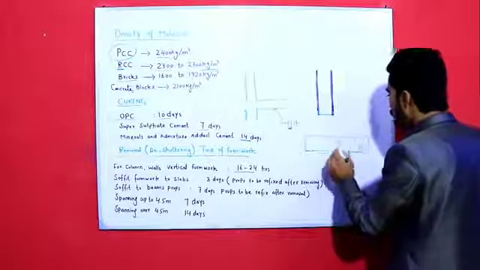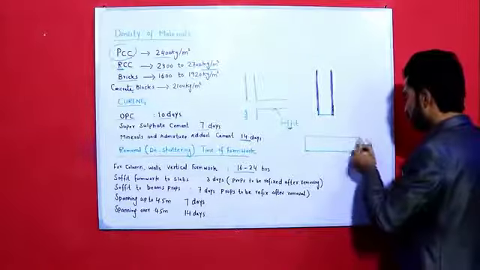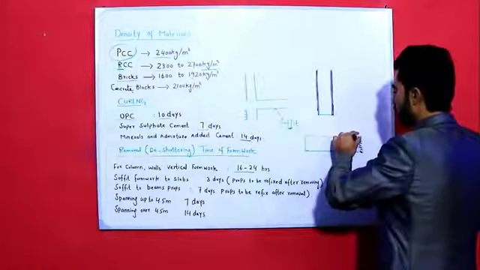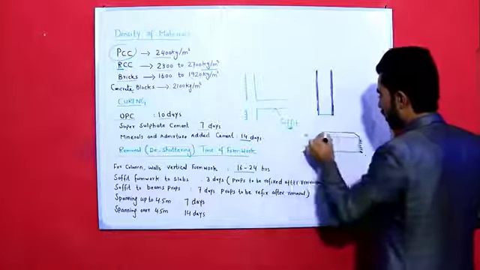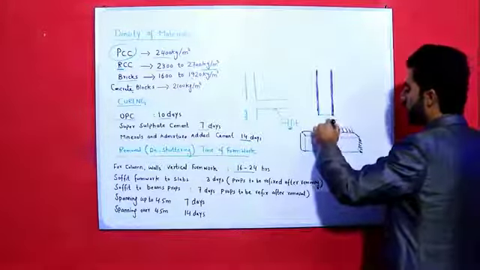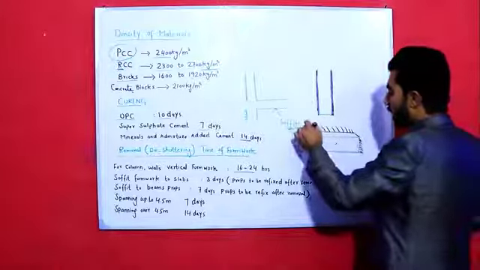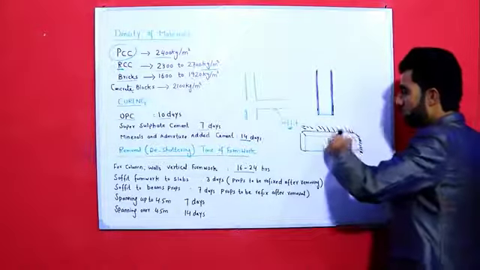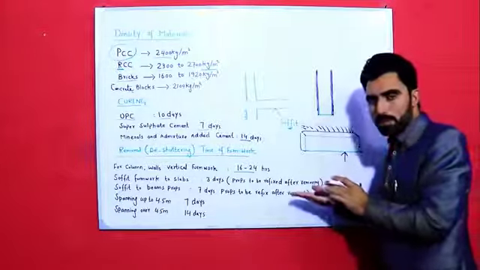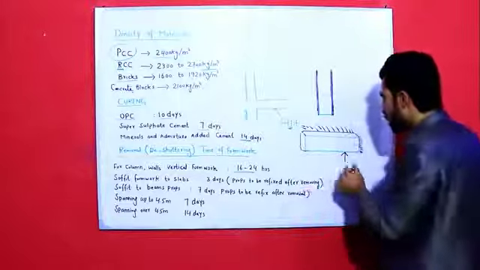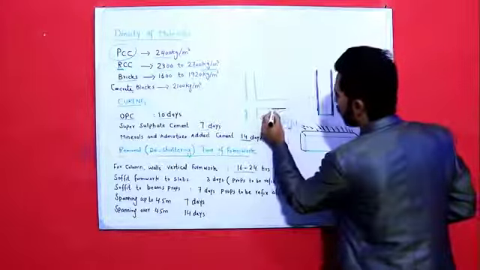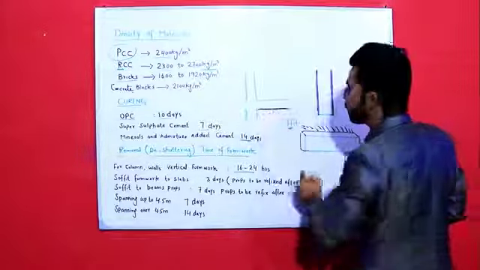So for beam, vertical formwork is on this side, this one, this is vertical, and also on the other side here, you can see. Okay, not the top, one side, and also this side, this is called vertical formwork. But at the bottom, horizontal formwork is called soffit for slab, like this one. We provide formwork here that is called soffit.